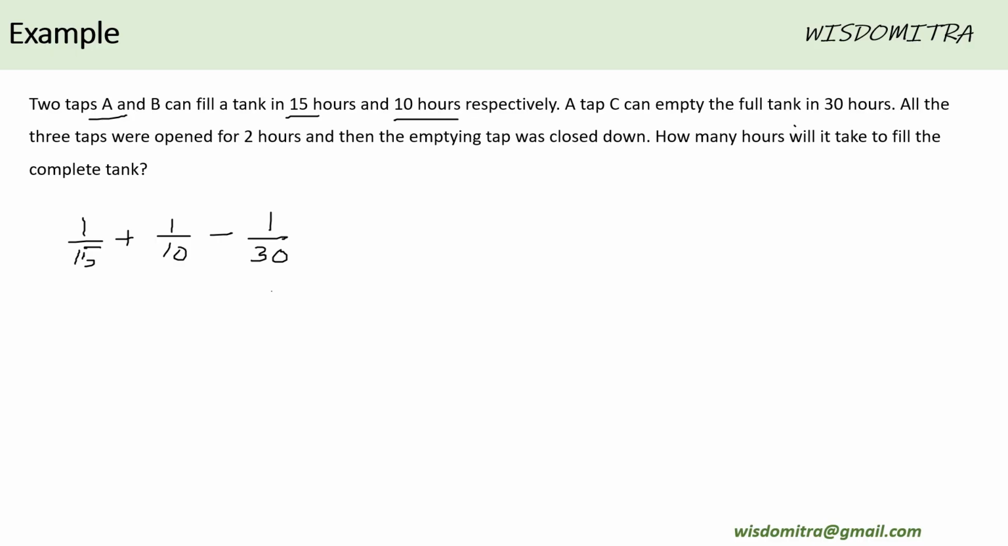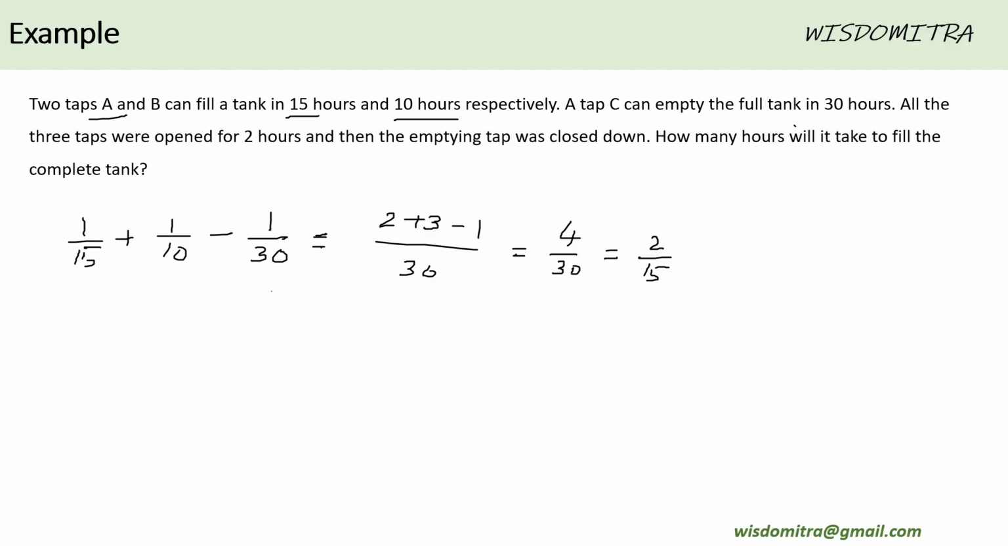All the three were open. That means this is how the function was being done: 1/15, 1/10, and negative 1/30. Let us see what this efficiency is. LCM is 30. This is equal to, you should not confuse, 2, 3, negative 1, right? So that means this is like 4 by 30, right? So that means 4 by 30th of the tank, that is 2 by 15th of the tank, was getting filled every hour.